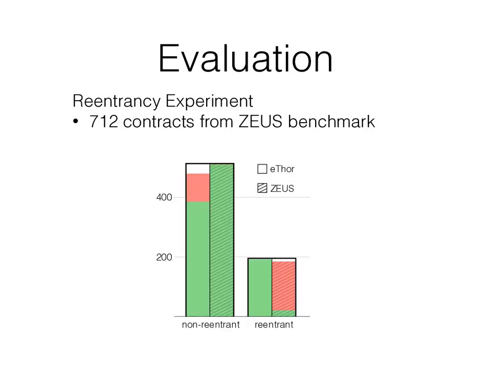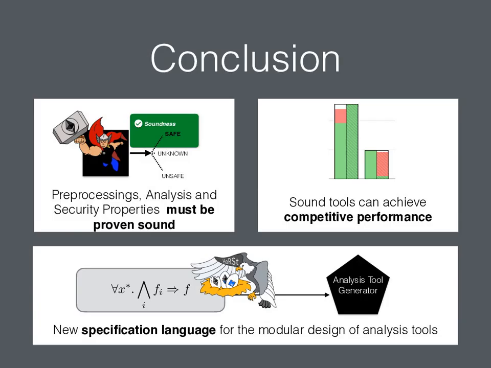As you can see in the graph, the majority of contracts in our benchmark were non-reentrant. You can see on the left side that eThor in the non-hedged area has more false positives, marked in red, than Zeus. This is due to the use of only sound abstractions. Looking at the right side, we see experimental affirmation for eThor's soundness. There are no false negatives, while Zeus classifies many contracts deemed reentrant according to our formal definition as non-reentrant. With regards to F-measure, therefore, eThor outperforms Zeus at 89 versus 20%.